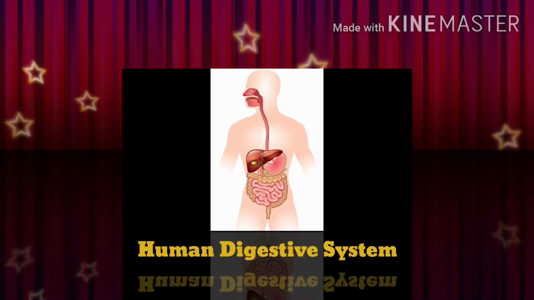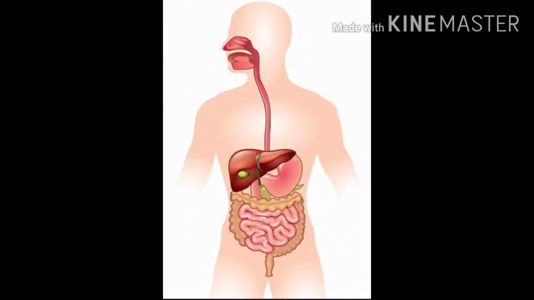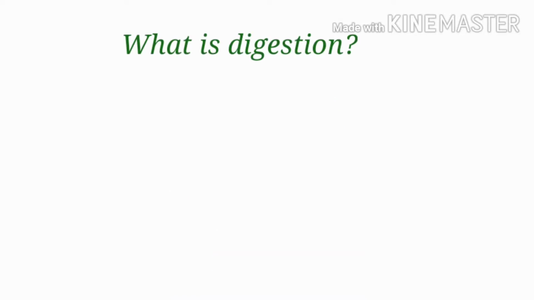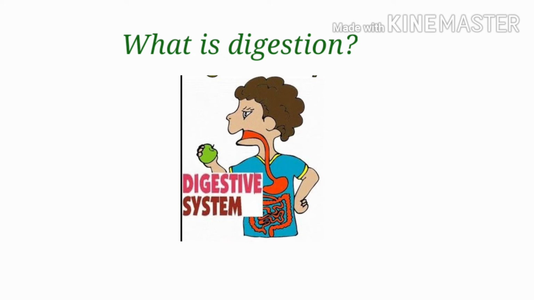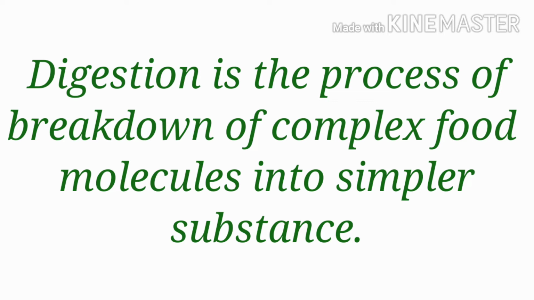Human digestive system. Let us learn about the digestion process in human beings. To know more about the digestive system, we need to know what digestion is all about. What is digestion? Digestion is a process of breakdown of complex food molecules into simpler substances.